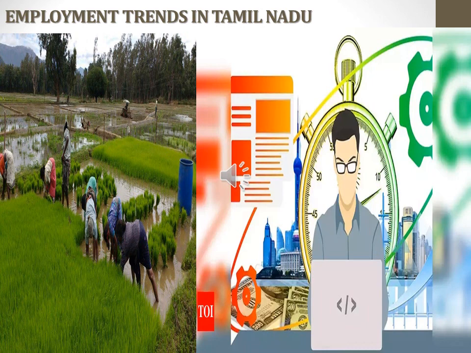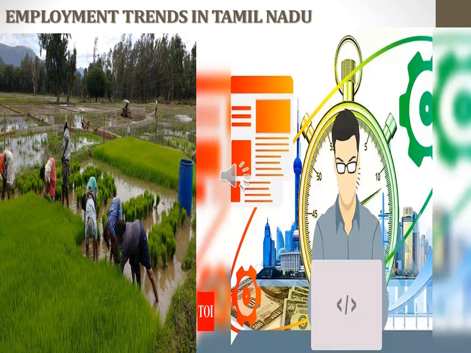So the agriculture sector, even though it provides a lower domestic product, a lower GDP value, continues to be the largest employer in Tamil Nadu. This is because the non-agricultural sectors are yet to generate enough employment to affect a shift of labor force. Most of the employment growth in Tamil Nadu has been contributed by the unorganized and informal sector.